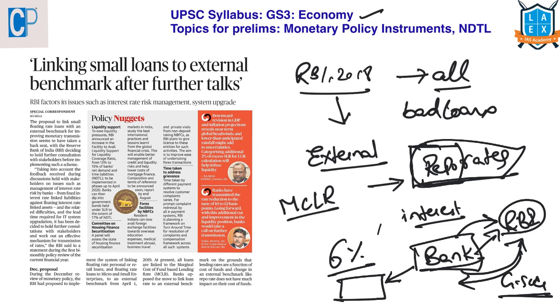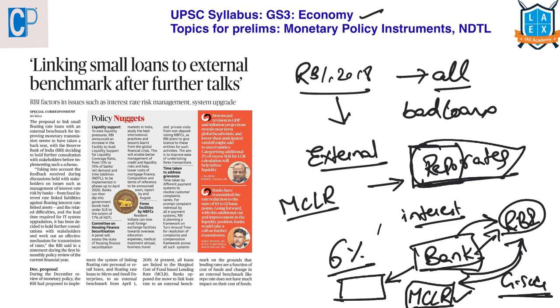This is because banks were having an internal benchmark rate known as MCLR. MCLR is a rate below which they cannot lend to their customers. This is the minimum interest rate. So the Reserve Bank of India is asking the banks to set up an external benchmark rate, but even that is getting delayed.